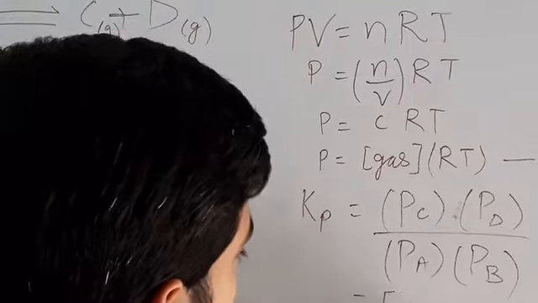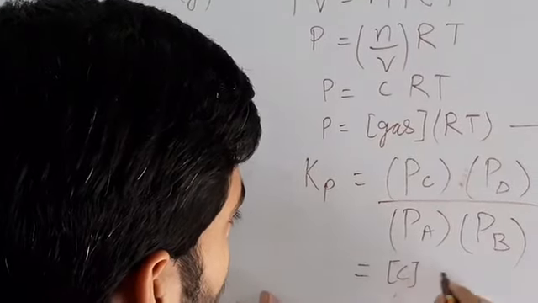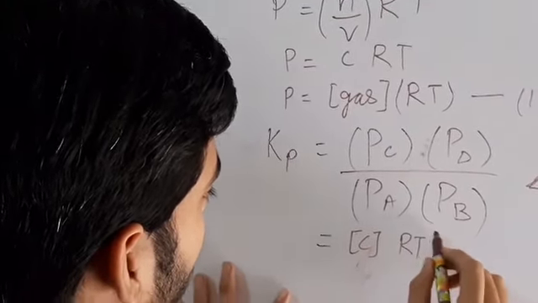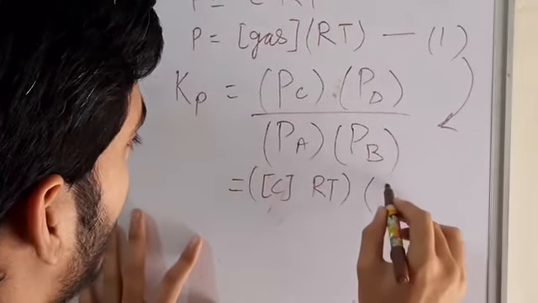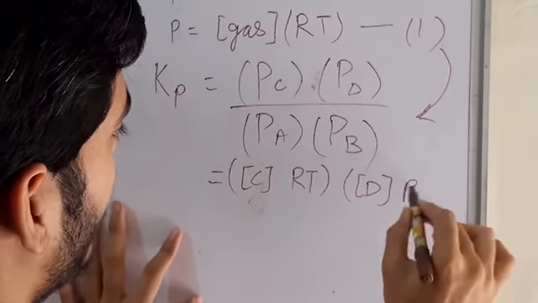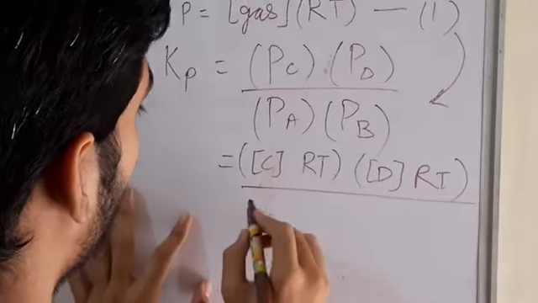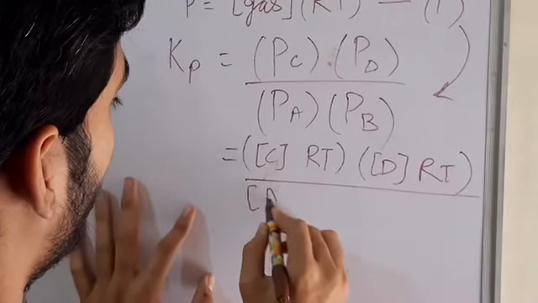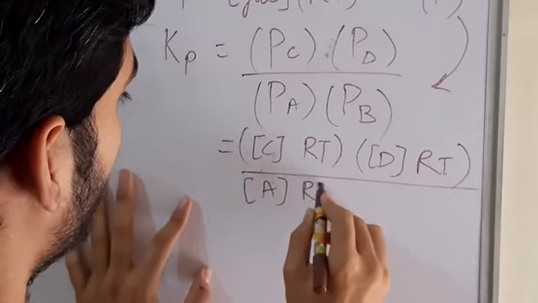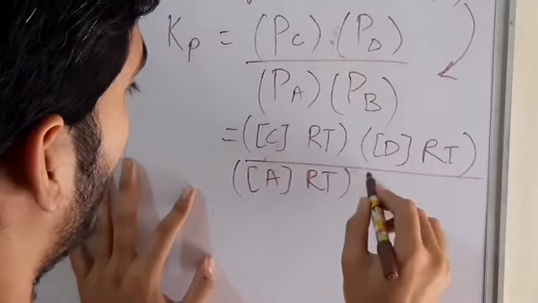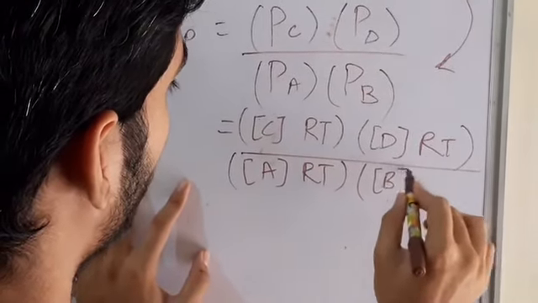So we would write here concentration of C into RT, concentration of D into RT upon concentration of A into RT and concentration of B into RT.